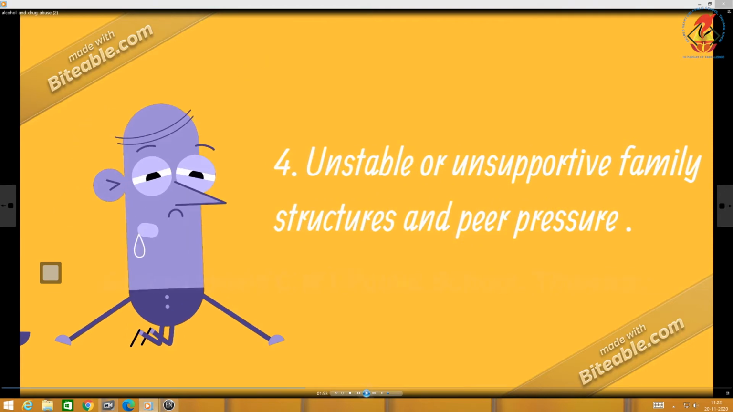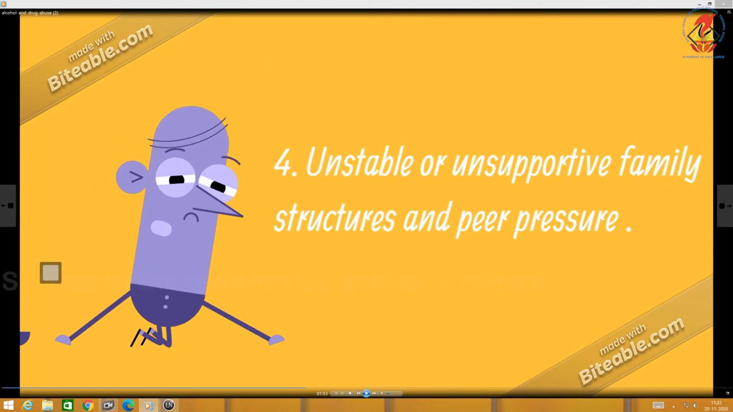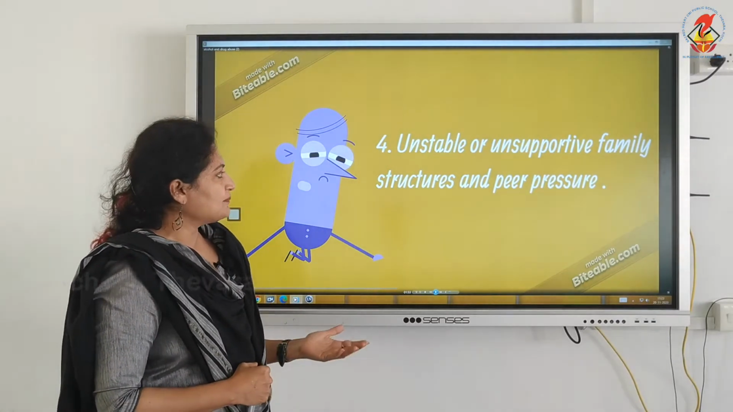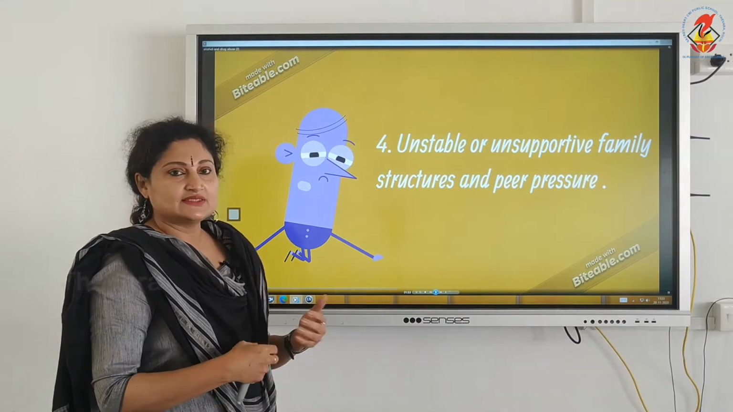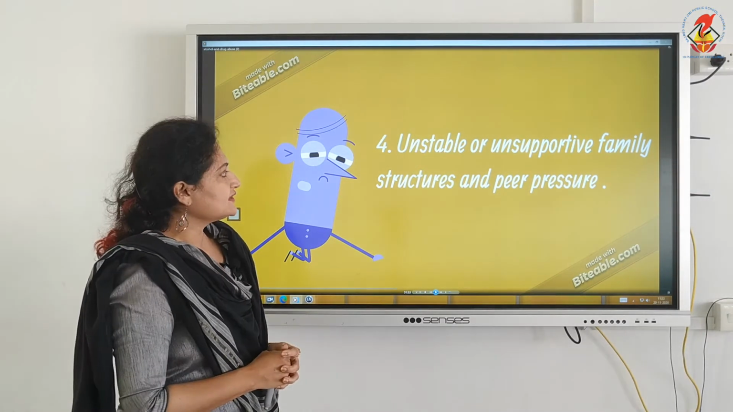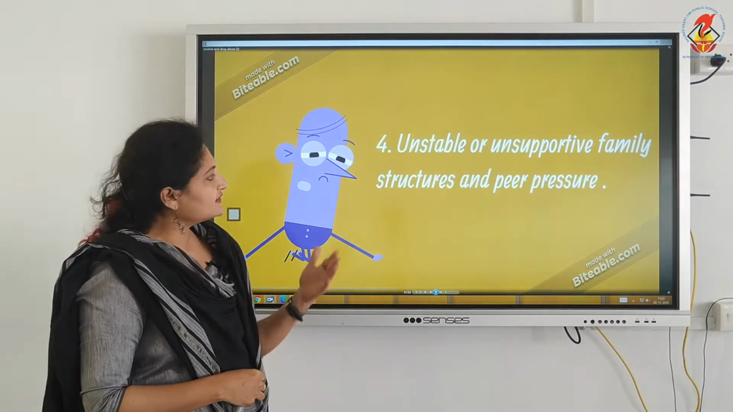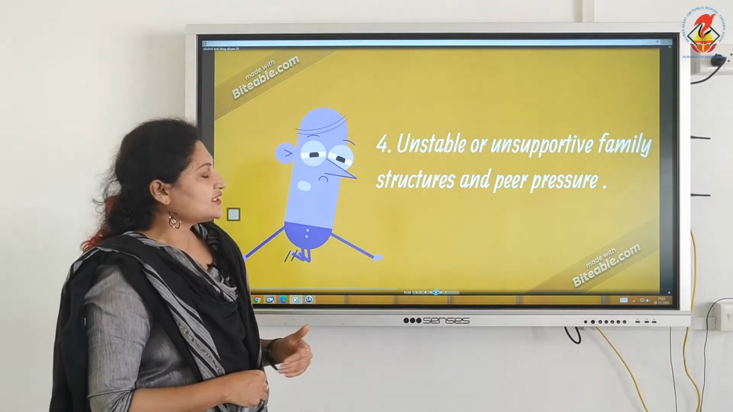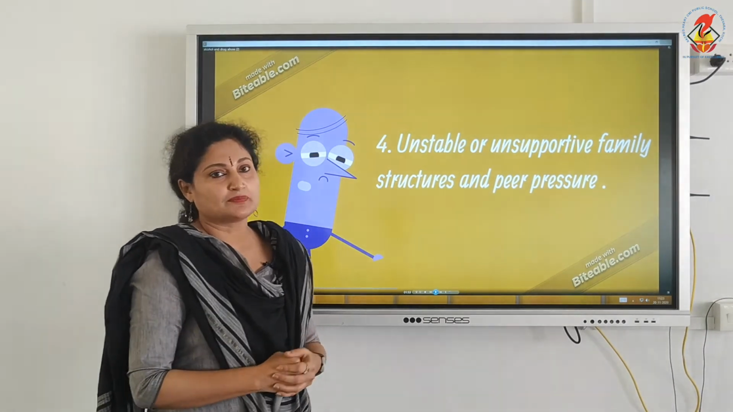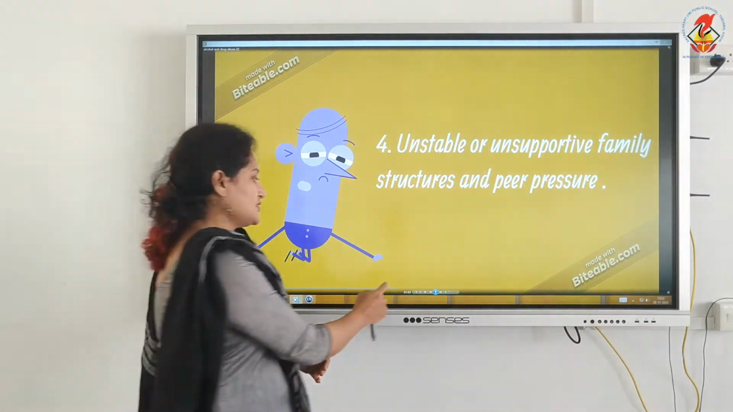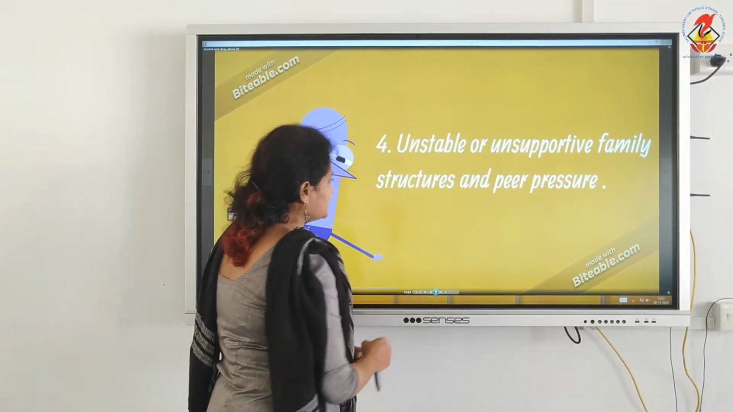And the fourth category is very miserable: unstable, unsupportive family structures and peer pressure. Split family or single parent, or families where the parents are not united or not supportive to the child. In that case, they go for all this. Also, undue peer pressure forces children to such substances.